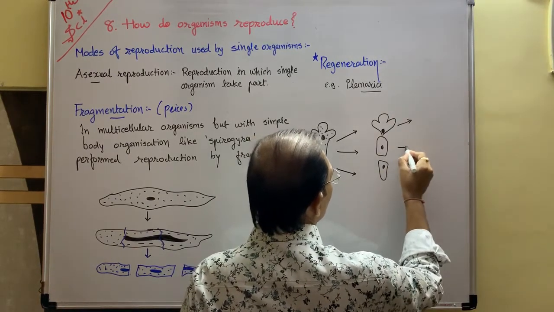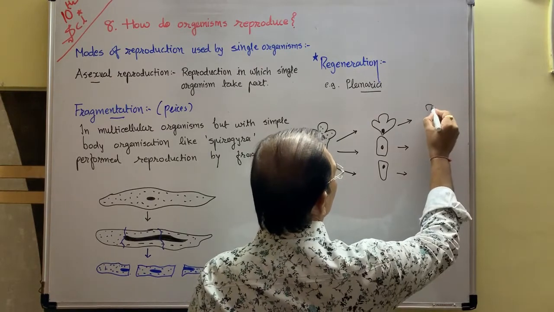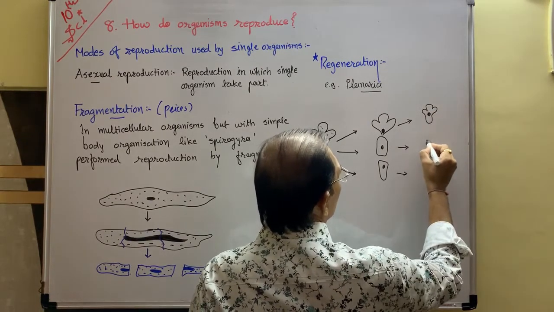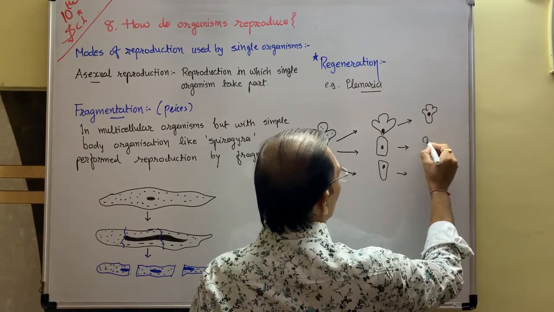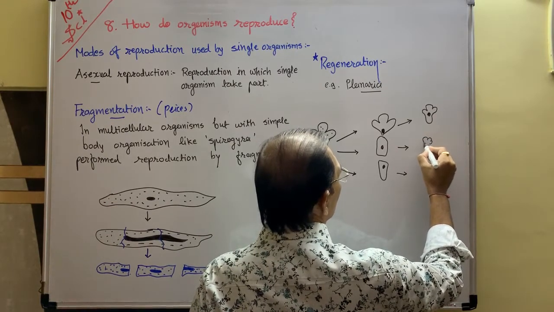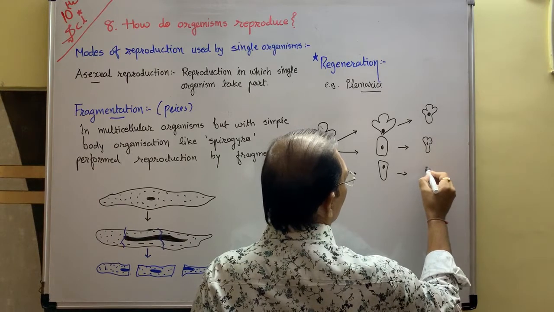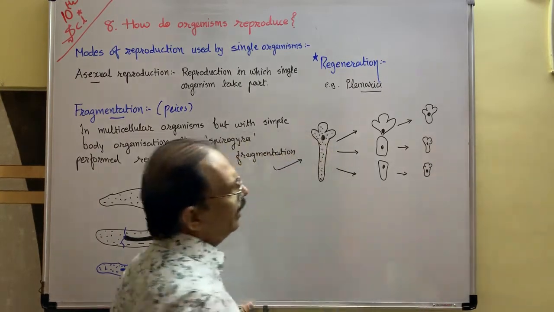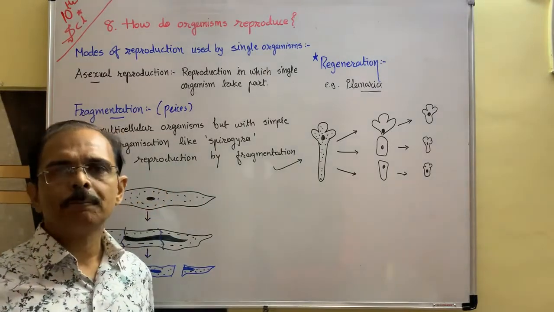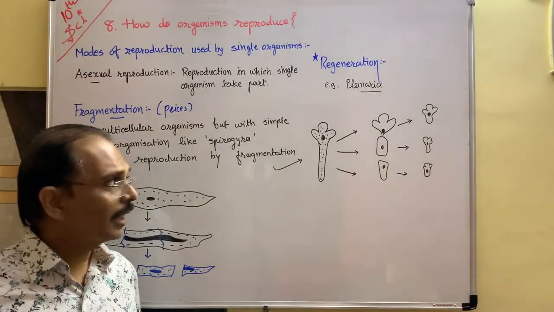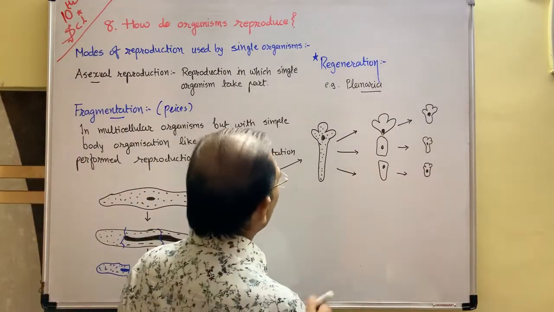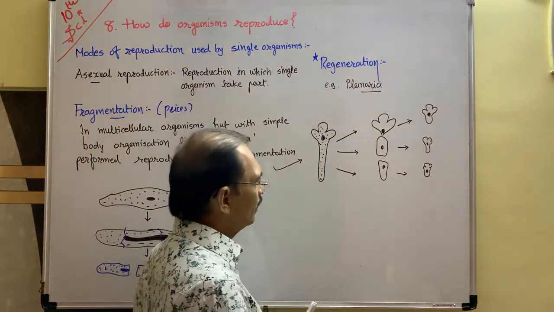All these three parts live individually. A small baby planaria is formed, and all these three planaria live their life individually. This is regeneration.